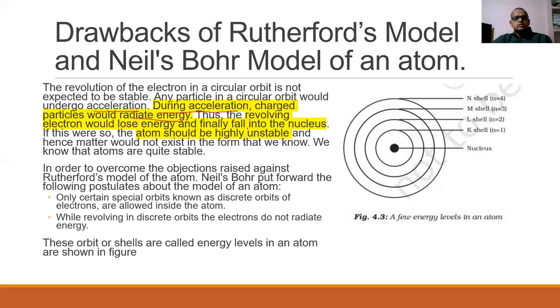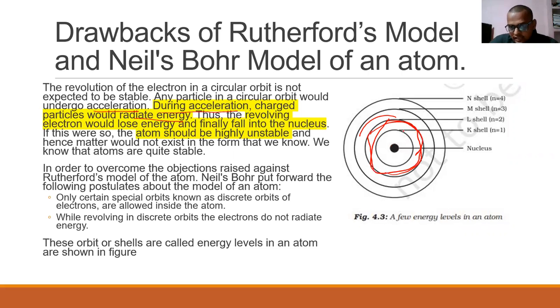In order to overcome the objections raised against Rutherford, Niels Bohr put forward the following postulates. He said that yes, electrons revolve in circular orbits, but they do not get accelerated. He proposed that there are discrete orbits.